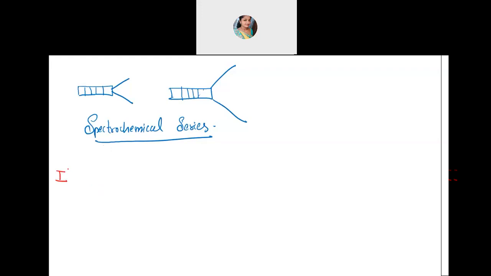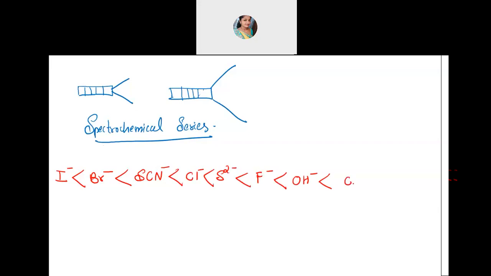See, iodide is the weak field ligand. Now here we are arranging them in the increasing order of their field strength. So weaker one we are arranging first. Iodide comes first. Then after that, bromide, and then thiocyanate, SCN minus. Then we have chloride, Cl minus. Then it is sulfide, S2 minus. Then it's fluoride. Then we have hydroxide, OH minus. Then oxalate, C2O4 2 minus, followed by water.